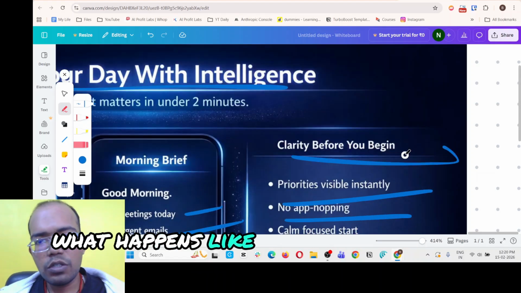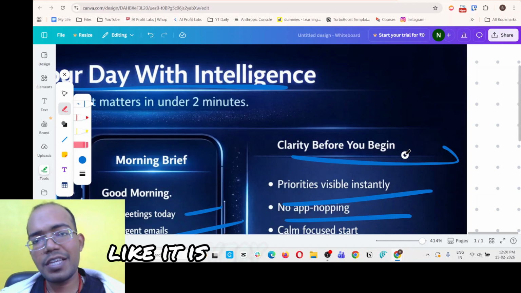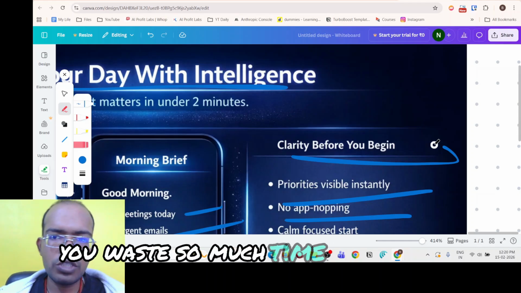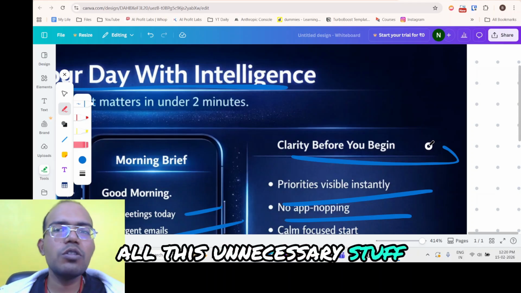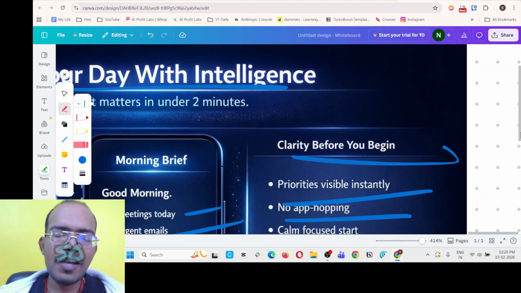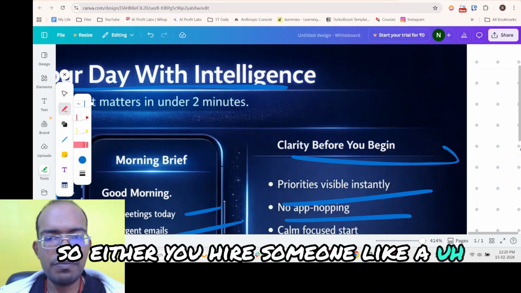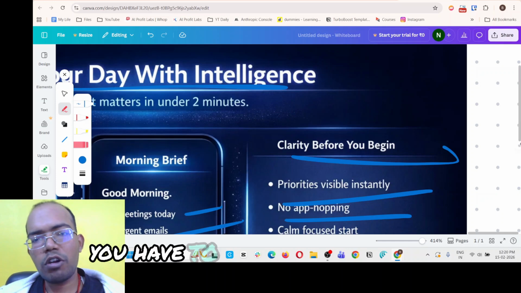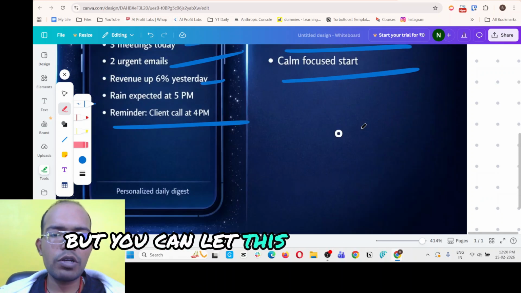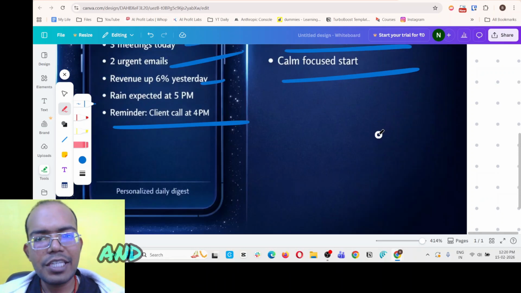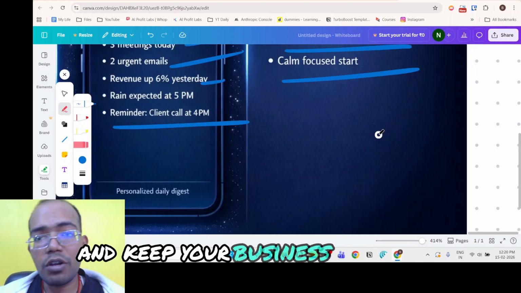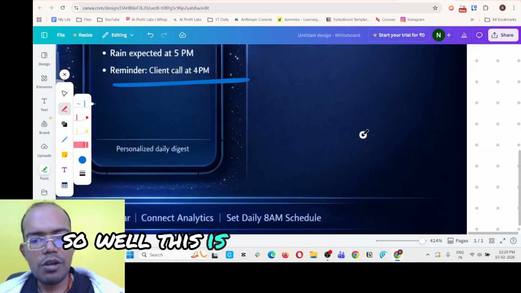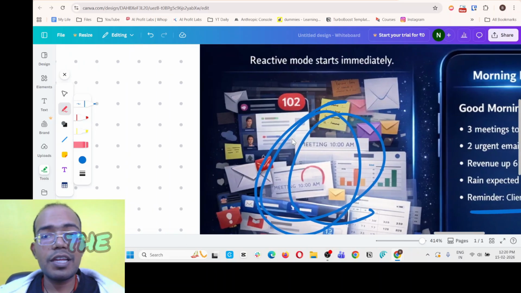What happens when you try to do it all yourself is very chaotic, right? You waste so much time checking all those unnecessary things that don't need your time. So either you hire someone, a real person as an assistant, and you have to pay a lot of money, or you can let OpenClaw do the tasks for you and keep your life organized and your business organized. So, this is all that you can do with OpenClaw, the real life use cases.